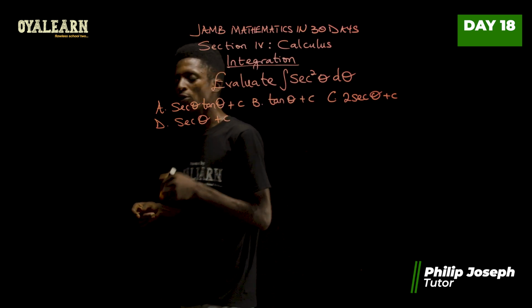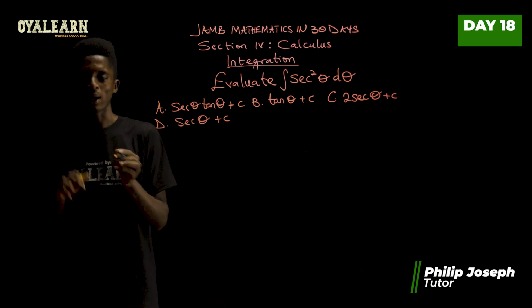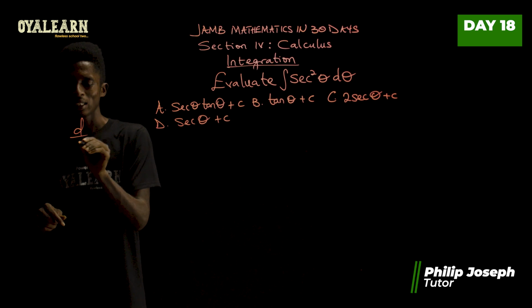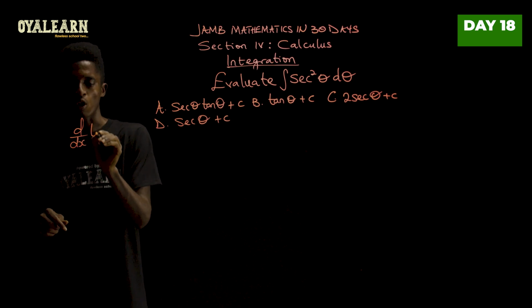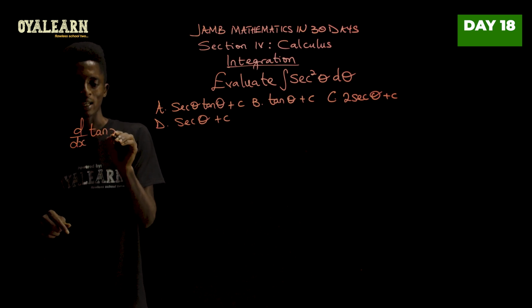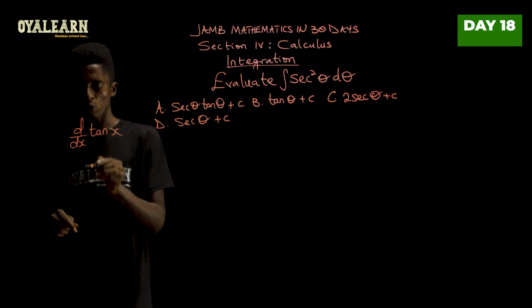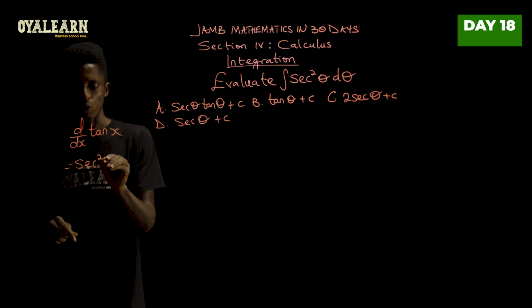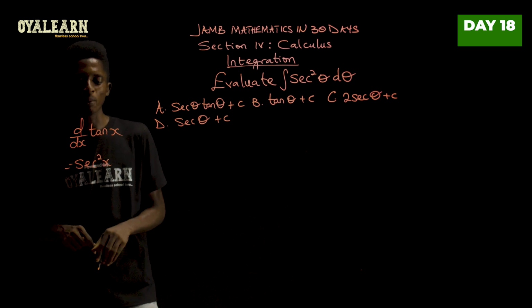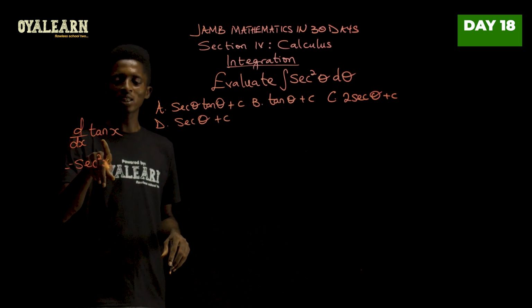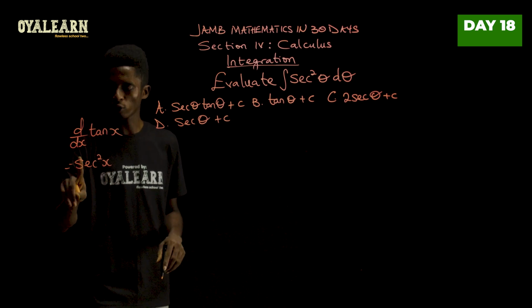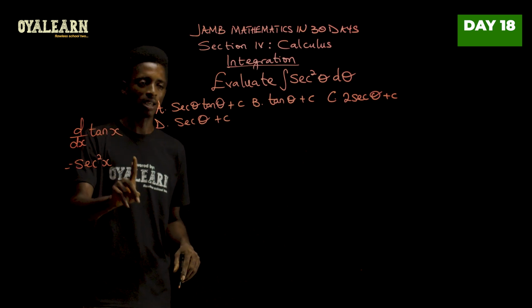Now, from our rules of differentiation, I did mention that whenever you have d/dx of tan x, what you're going to get is sec square x. So meaning that when you differentiate tan x, you get sec square x. So if I want to get tan x back, all I have to do is integrate sec square x.